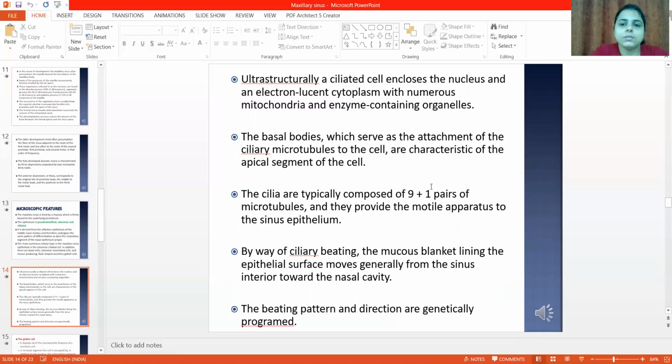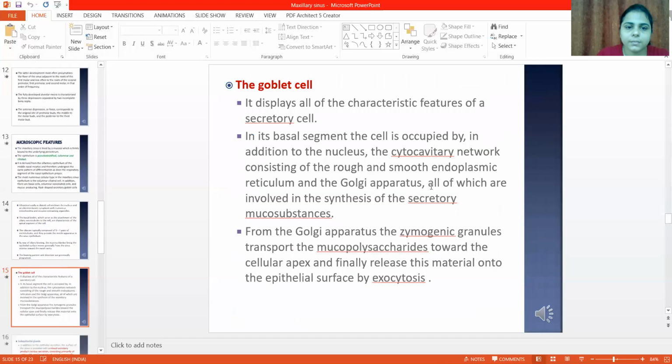Ultrastructurally, a ciliated cell encloses the nucleus and electrolucent cytoplasm with numerous mitochondria and enzyme-containing organelles. The basal bodies, which serve as the attachment of the ciliary microtubules to the cell, are characteristic of the apical segment of the cell. The cilia are typically composed of 9 plus 1 pair of microtubules, and they provide the motile apparatus for the sinus epithelium. By way of ciliary beating, the mucus blanket lining the epithelial surface moves generally from the sinus inferiorly towards the nasal cavity. The beating pattern and the direction are genetically programmed.